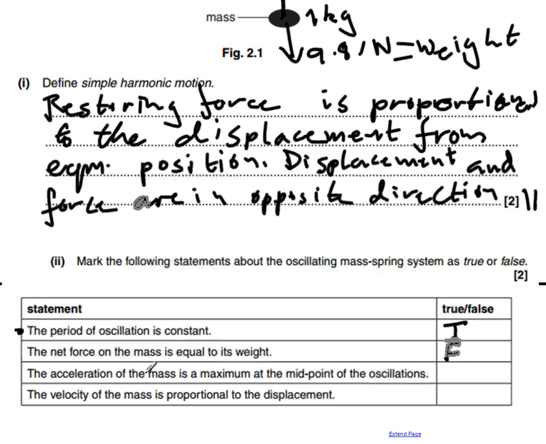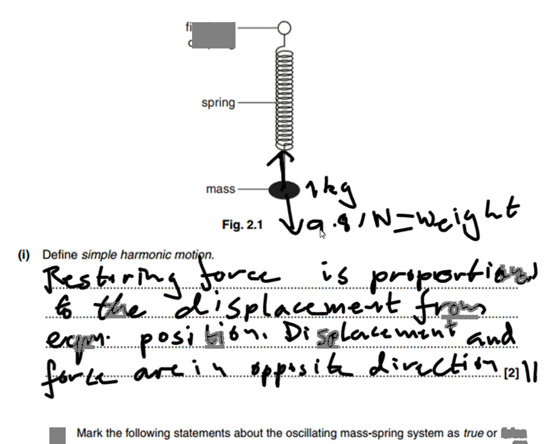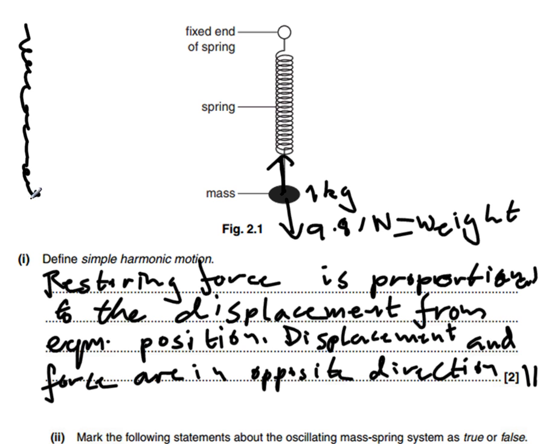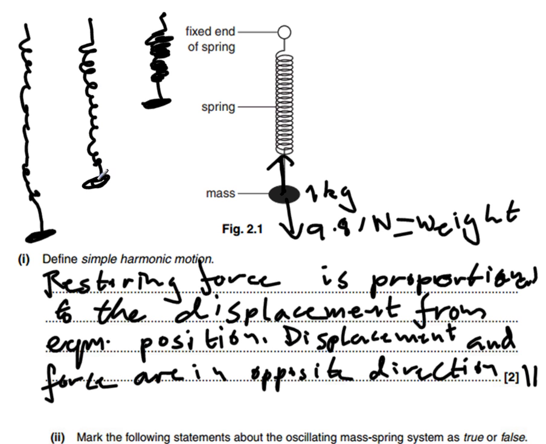Let's take a look at number 3 now. The acceleration of the mass is at a maximum in the midpoint of the oscillation. Let's have a look at our diagram here. This is our spring at full stretch, where it's being pulled to a maximum extent. Here is where it is at a minimum, when it's right at the top. When it's gone down, it's bobbed back up again, and this is when it's at the midpoint. So there's your midpoint, roughly about there.